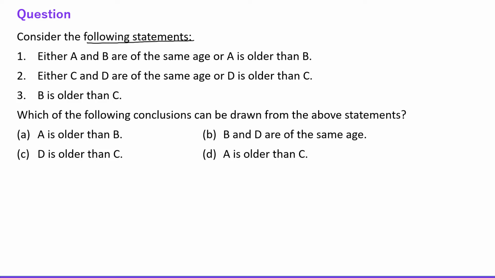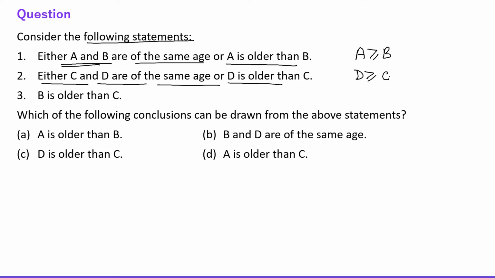Consider the following statements. Either A and B are of the same age, or A is older than B. It means A is greater than or equal to B. Fine. Now next statement, either C and D are of the same age, or D is older than C. So it means D is greater than or equal to C, right? Third statement, B is older than C, right? So this is first statement, this is second statement, and this is third statement.